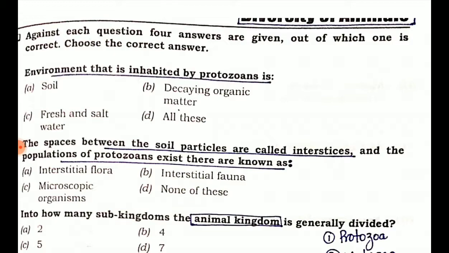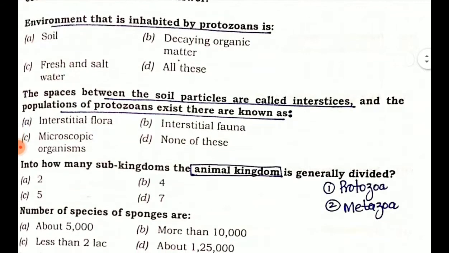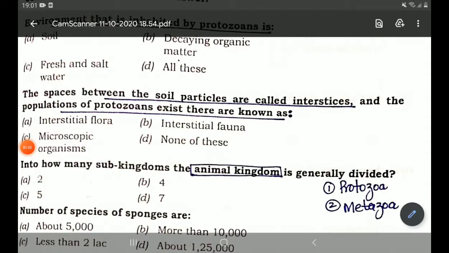The environment that is inhabited by protozoans is all of these, because they live in soil, organic matter as well as fresh and salty water. The space between the soil particles is called interstices, and the population of protozoa that exists there is known as: option A interstitial flora, option B interstitial fauna, option C microscopic organisms, option D none of these. So it's option B, interstitial fauna.